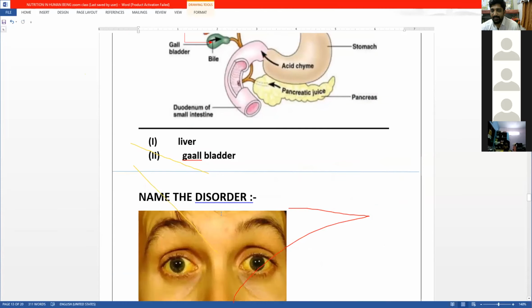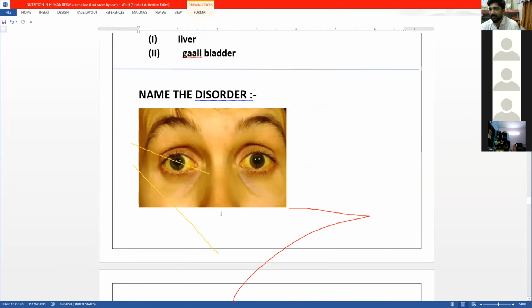Now, what is this disorder? See here, you need not say any answer, because whenever you are opening your mic, you are making it irritating. Okay, just type your answer.